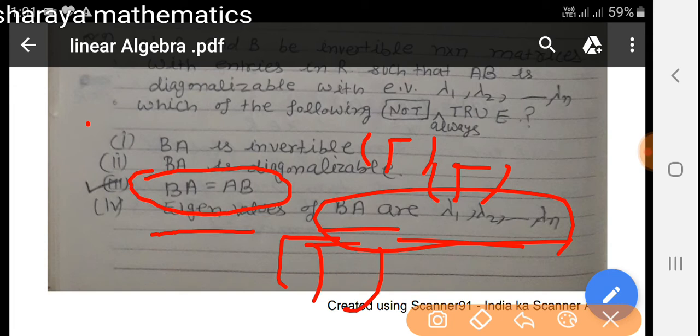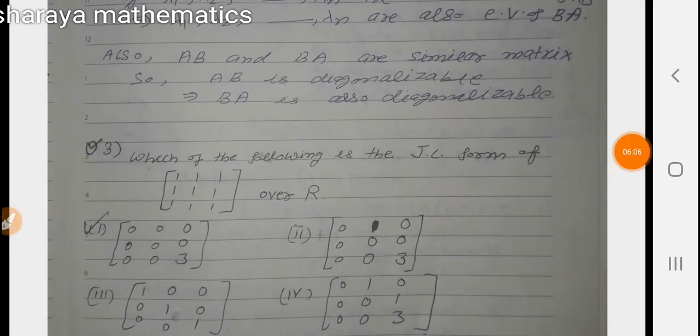Okay, so here it asks which of the following is not always true. So option 3 need not be always true. Okay, so the next question is question number 3.